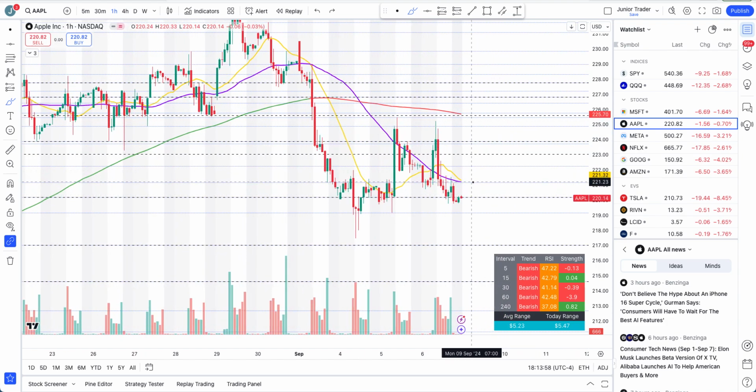Now, can a rebound continue? Well, if Apple can get above 221.18, some upside is again possible. Yeah, Apple is stubborn for that, okay?